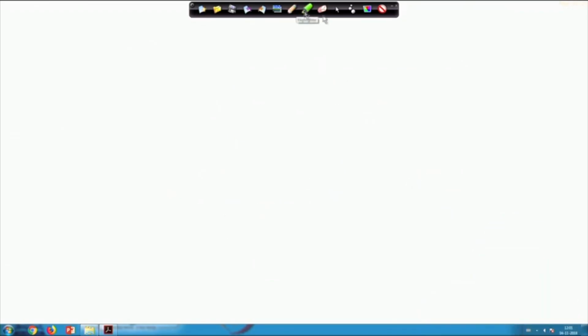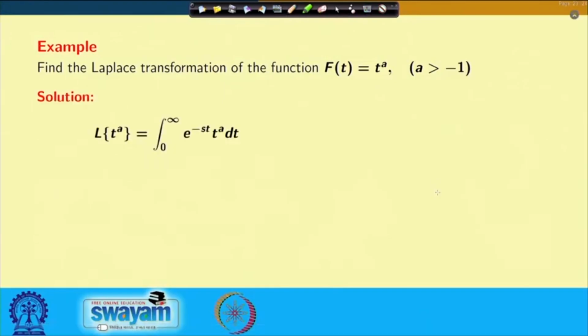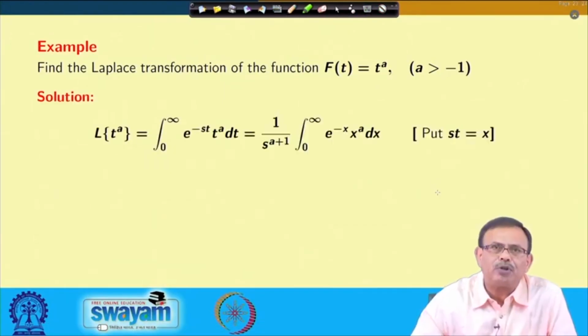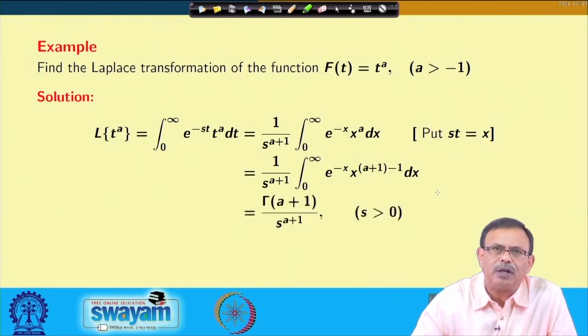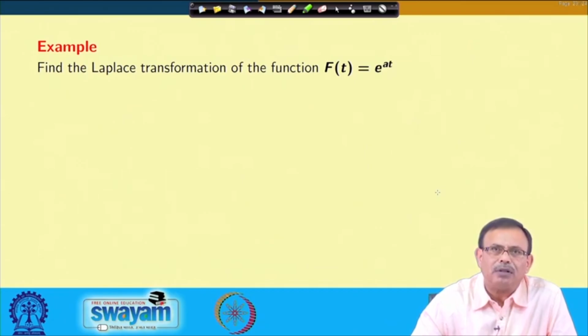Now, let us again go back to the screen. So, this thing again, I am showing whatever I did in pen. Laplace transform of t to the power a is this one, it will be easy for you to understand, and this is nothing but gamma a plus 1 by s to the power a plus 1, and therefore, Laplace transform of t power n, when n is a positive integer, is factorial n by s to the power n plus 1.